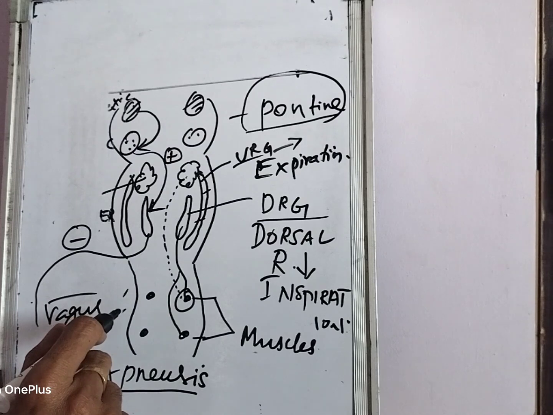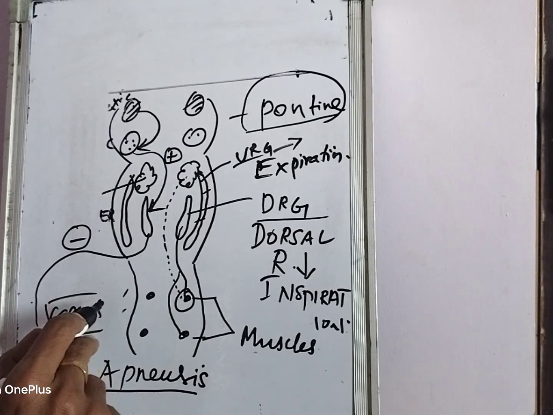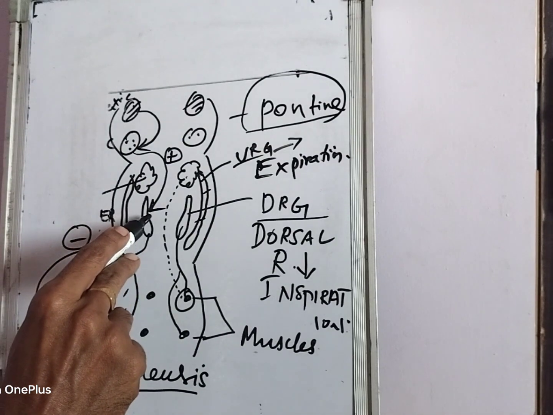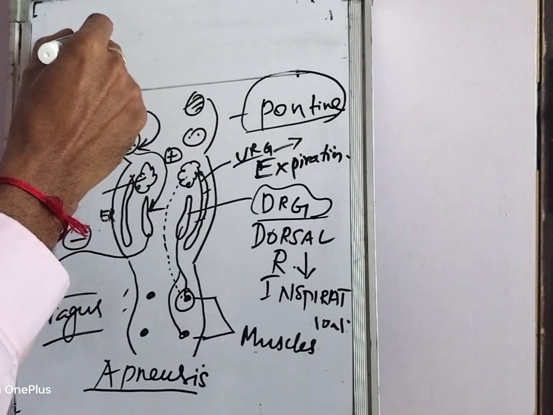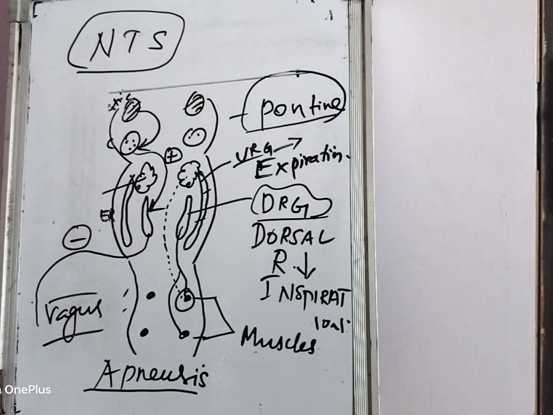They cause a stretching of the stretch receptors, and in normal inflation also these receptors get stretched and they send signals to the vagus nerve. The vagus nerve will reach the DRG. DRG is also called the nucleus tractus solitarius. So the DRG, dorsal respiratory group neuron, is present in the nucleus tractus solitarius. It is a chief sensory nucleus regulating many body functions, not only respiration; it is also the vomiting center, and a center for so many functions in our body.